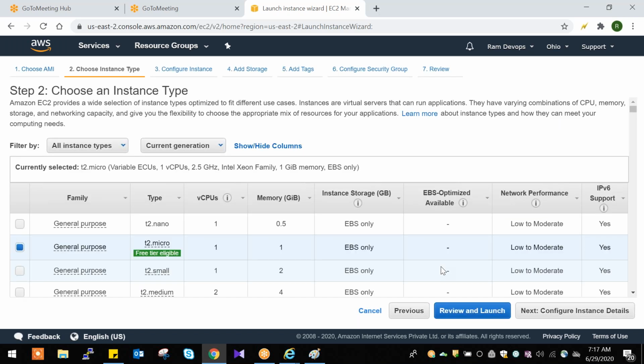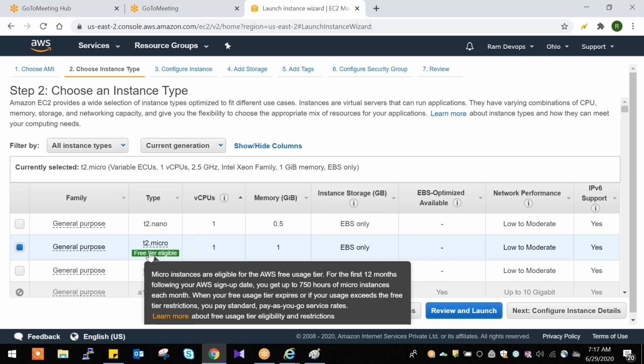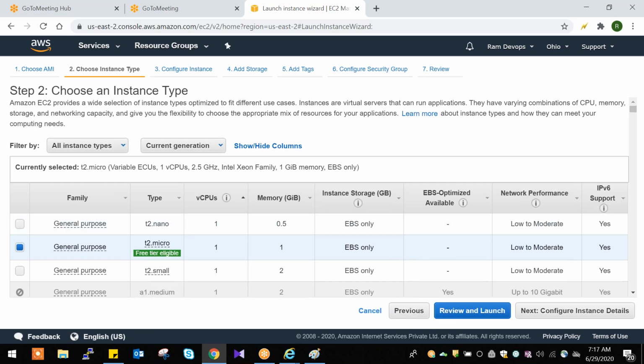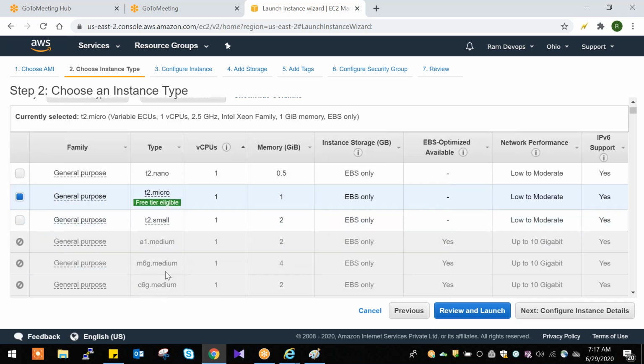Fine. And the configuration also we need to check. Along with free tier eligibility, we are getting a server with one virtual CPU, where vCPU means virtual CPU, and 1 GB RAM. So only T2 micro we are getting. These are the server types: T2 nano, T2 micro, T2 small, T2 medium, T2 large.